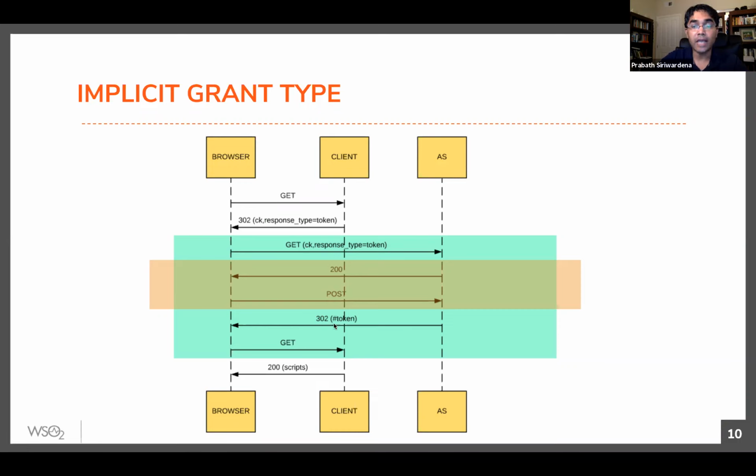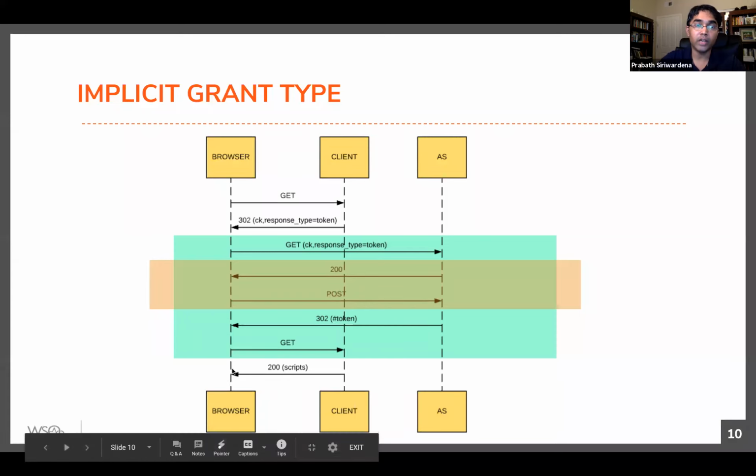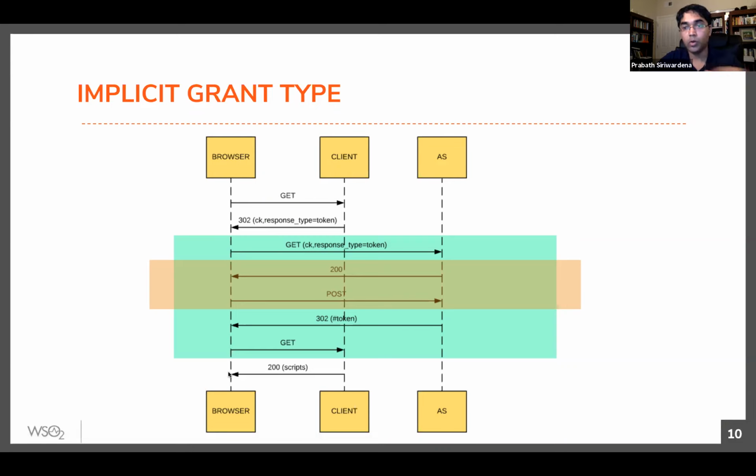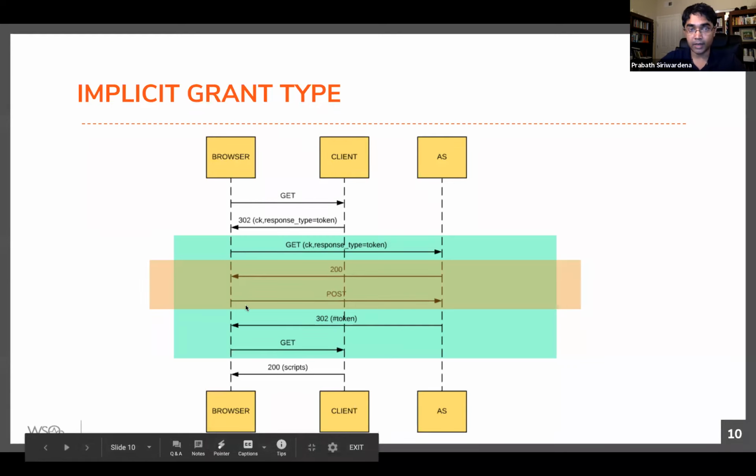So the token comes as a URI fragment. Since it comes in a URI fragment, it will remain here in the browser. It won't go to the client backend or to the web server. Then the web server will respond back with a 200 with a JavaScript. So now you have the URI fragment in the browser location bar, and you have JavaScript. This JavaScript will extract the access token from the URI fragment and use that to invoke the API. So that's how the implicit grant type works.